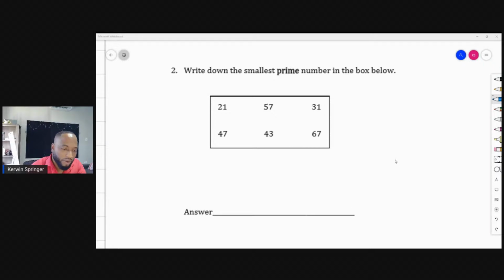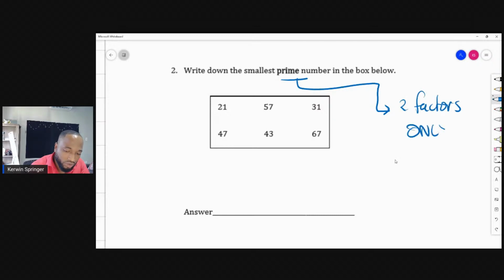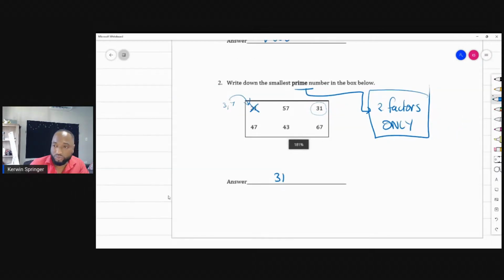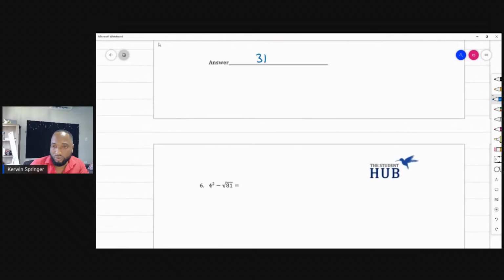So the smallest prime number, what is a prime number? A prime number is a number with only 2 factors. One and itself. And I see some people put 21. 21 actually has more than 2 factors because 3 and 7 can both go into 21. And checking the next number, 31. There are no factors of 31 except 1 and 31. So 31 is the go. I don't even need to check anybody else. 31 is the go. So that's number 2.